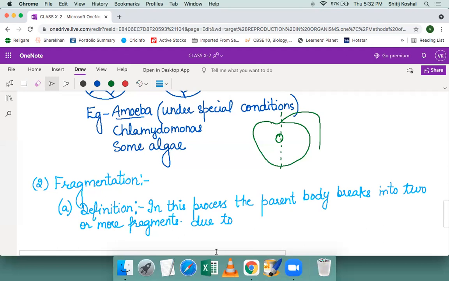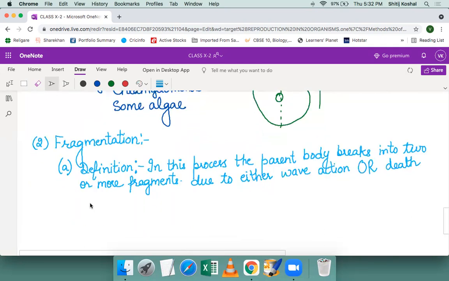A strong wave comes and breaks the parent organism, or the death and decay of any fragment in the body of the organism can cause the process of fragmentation. So the causes are either wave action, or death and decay of older parts.